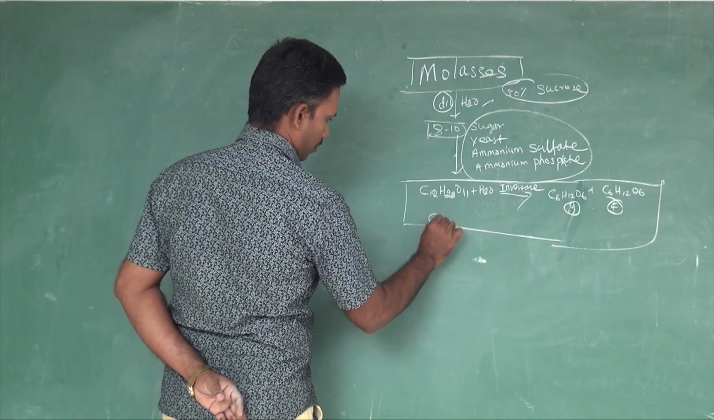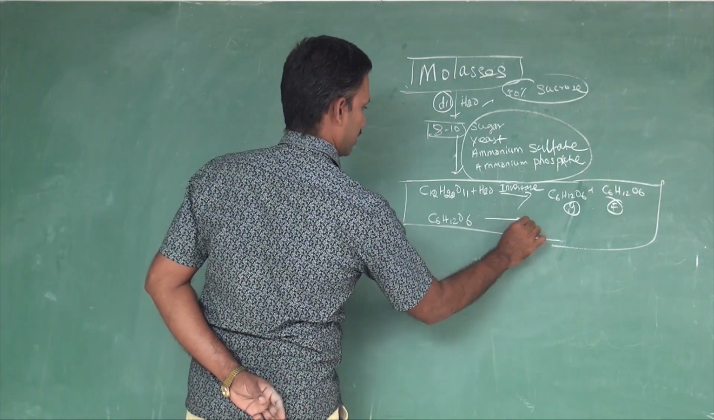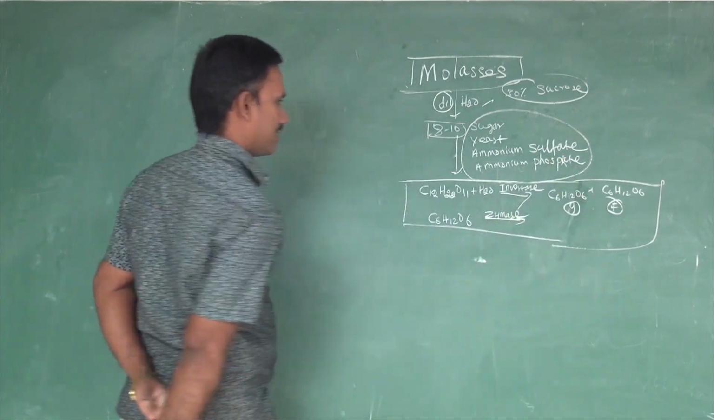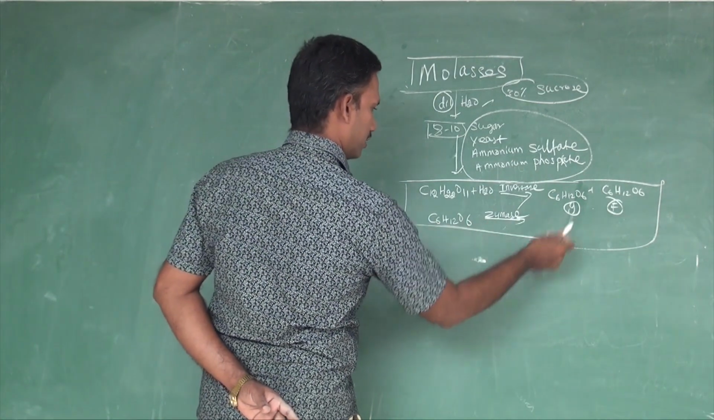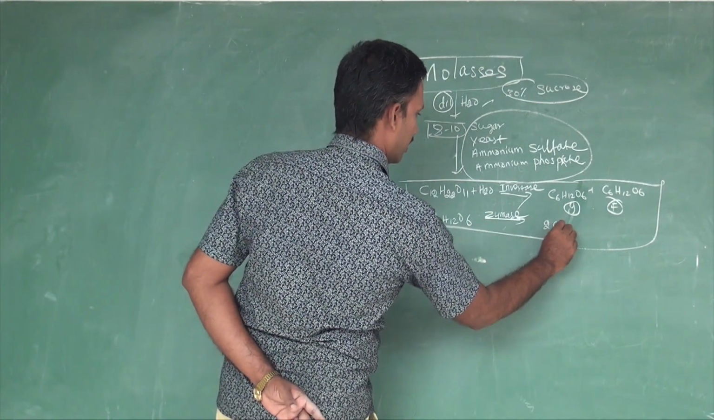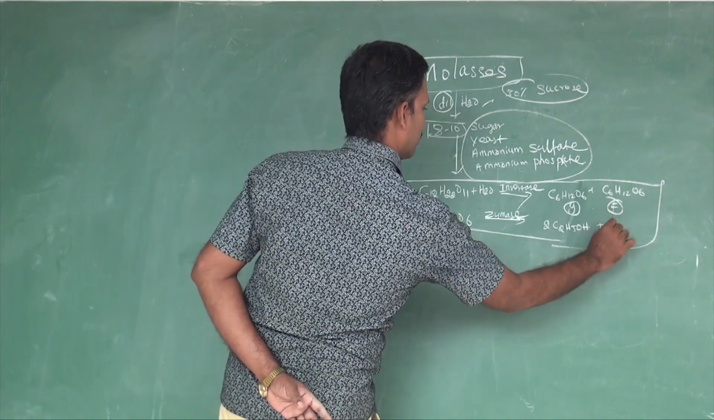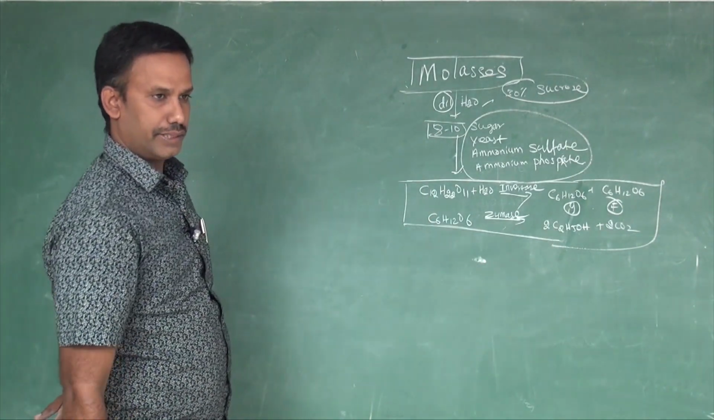After getting glucose and fructose, the enzyme zymase is added. If you add this enzyme, it is further fragmented into ethyl alcohol. This process is called fermentation.